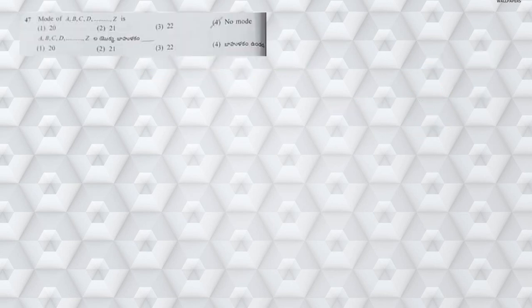Next, moving on to question number 47, mode of A, B, C, D up to Z. From A to Z, is there any repetition of alphabets? There is no repetition, hence it has no mode.